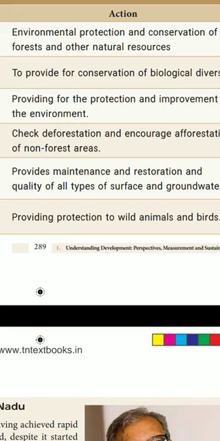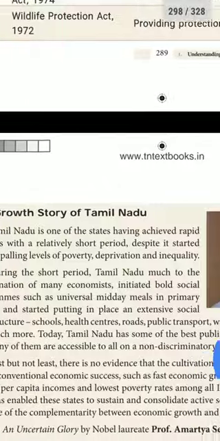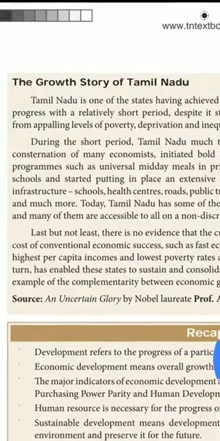Next, in 1972, it is the Wildlife Protection Act. It was providing protection to wild animals and birds. So, according to this 1972 Act, it has given protection to wild animals and birds. Okay, this is one important question. Sometimes they may ask for one word also. So, study thoroughly.